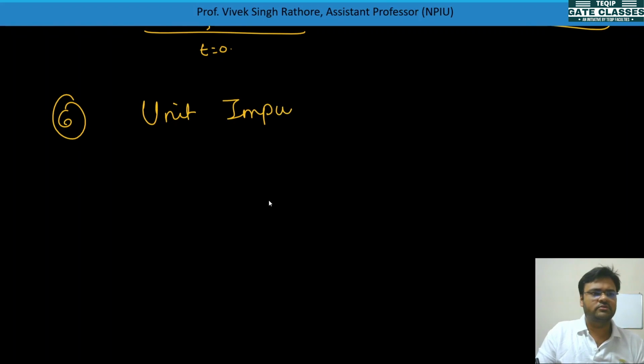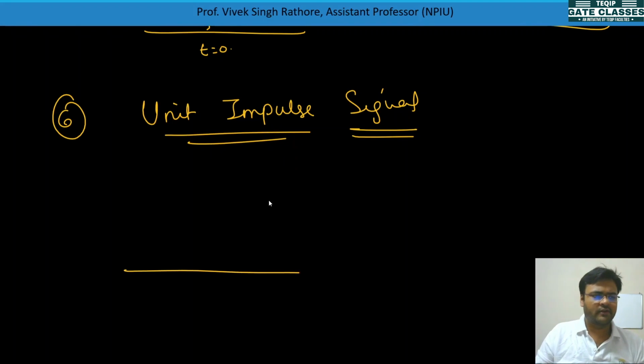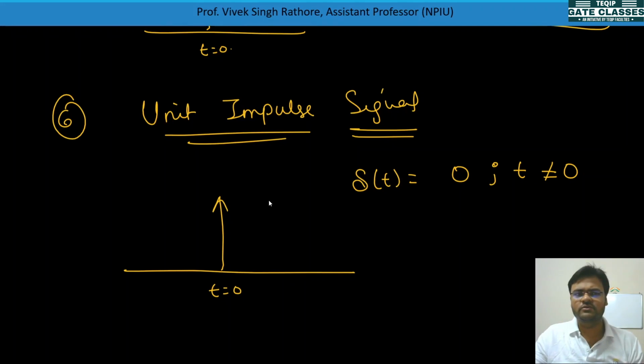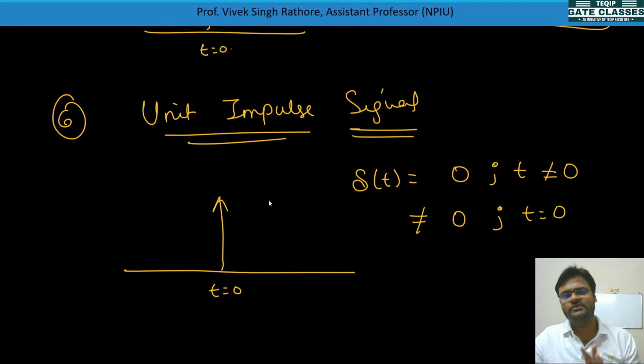Unit impulse signal, graphically, we represent as this, at t is equal to 0. Mathematically it is represented as delta(t) is equal to 0 for t not equal to 0. When t is not equal to 0, this value is 0, but it is not 0 when t is equal to 0. This condition you need to understand. Actually this value is an unmeasurable, enormous amount of energy.